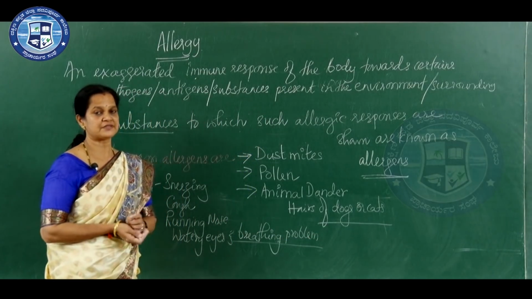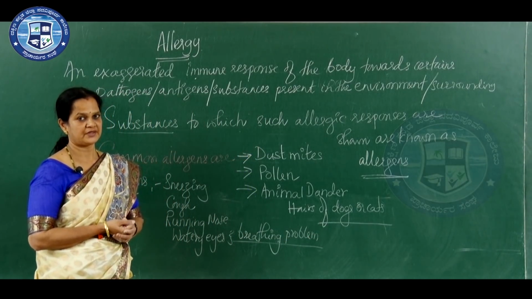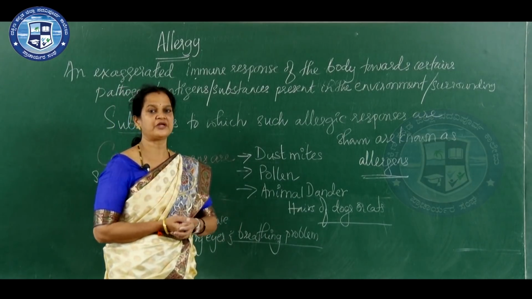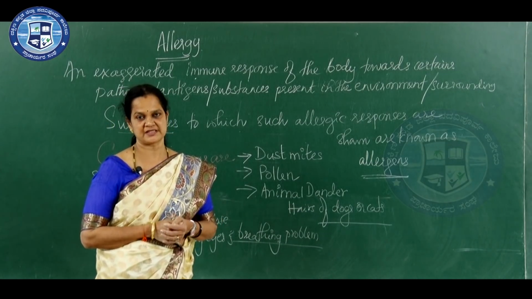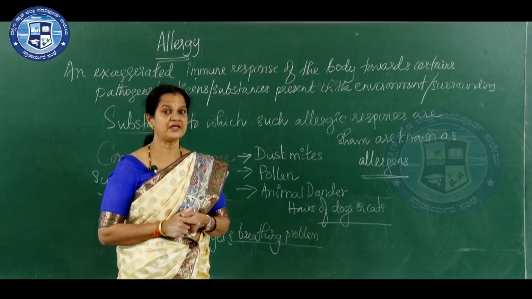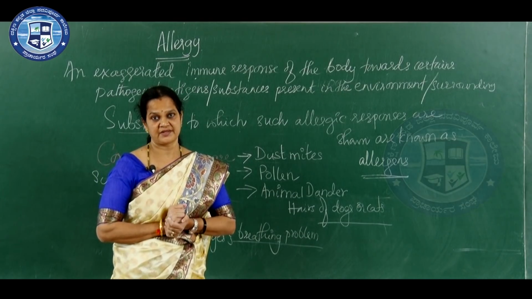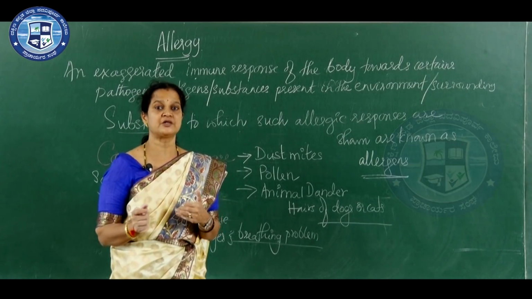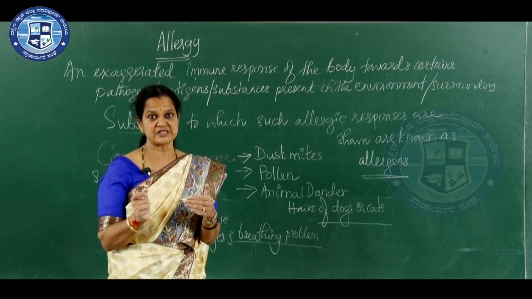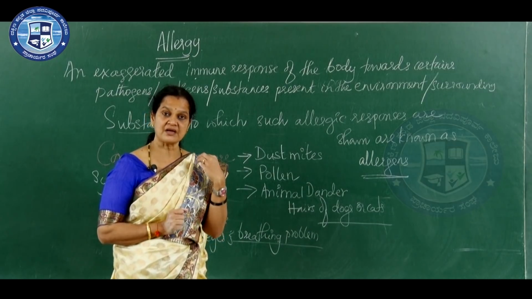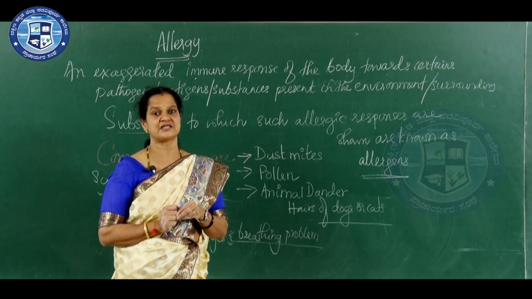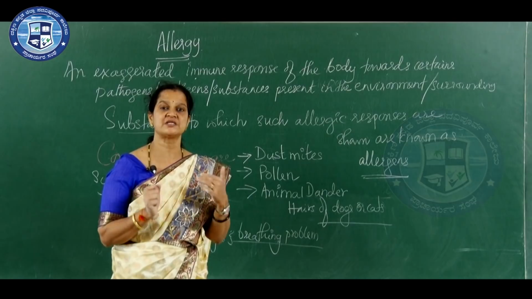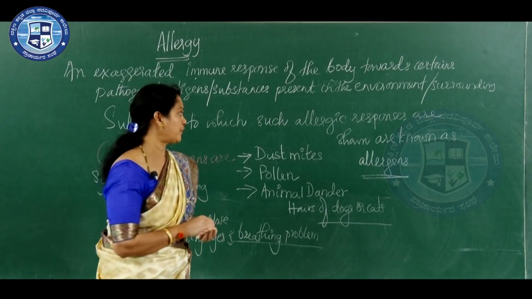These are the common symptoms of allergy. What exactly happens in the body during an allergic response? Certain cells in our body called mast cells, which are almost similar to basophils, secrete certain chemicals. Because of that, such allergic symptoms are seen in the body.